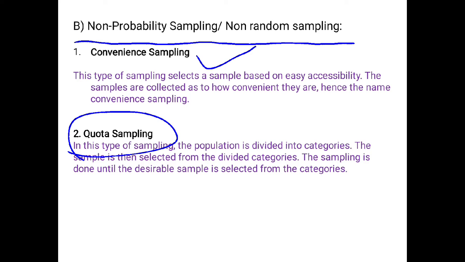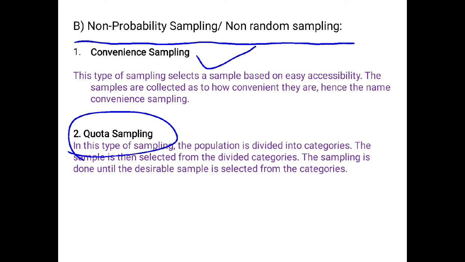For example, if you know the population has 40% women and 60% men, and you want a total sample size of 100, you will continue sampling until you get those percentages, 40% women and 60% men, and then you will stop.